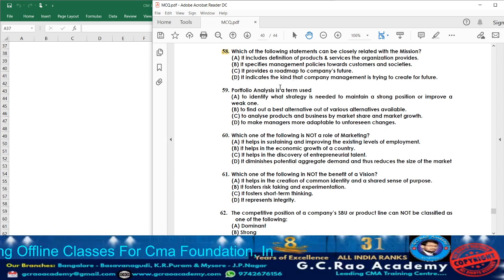Option D, it indicates the kind that company management is trying to create for future. No, that is also vision statement. So, what is the answer? Option A will be the answer. It is going to indicate the definition of product or services, what kind of product and what kind of service the organization is going to render is covered under mission statement.